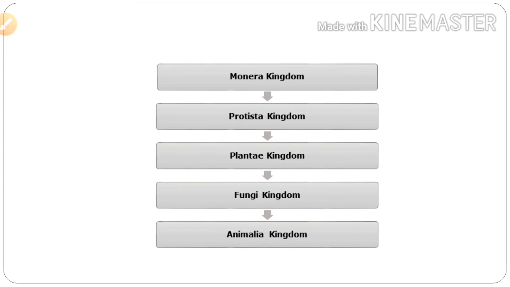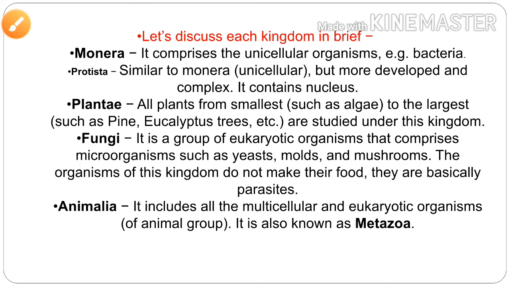Now moving to the five kingdom classification, that is Monera kingdom, Protista kingdom, Plantae kingdom, Fungi kingdom, then Animalia kingdom. So let us discuss each kingdom in brief. The first kingdom is kingdom Monera. It comprises unicellular organisms and it is microscopic. It is prokaryotic, that is, no nucleus. The reproduction is asexual, for example, budding, fission. Bacteria are examples.